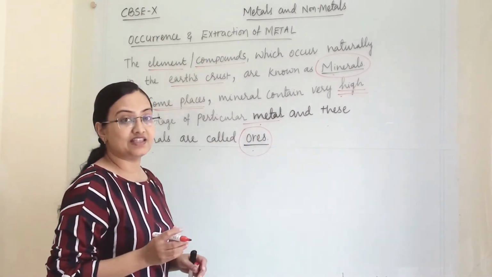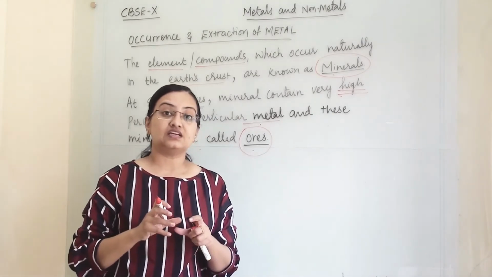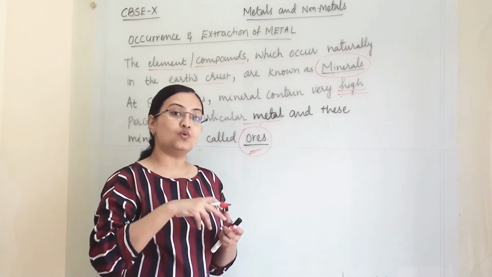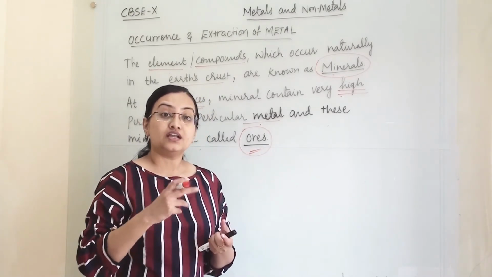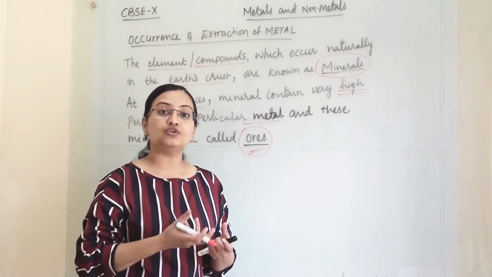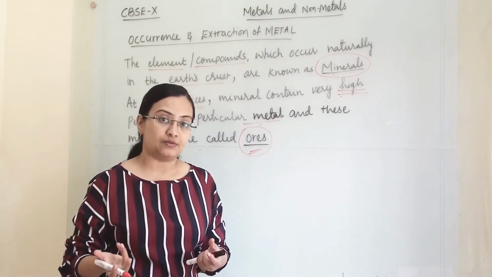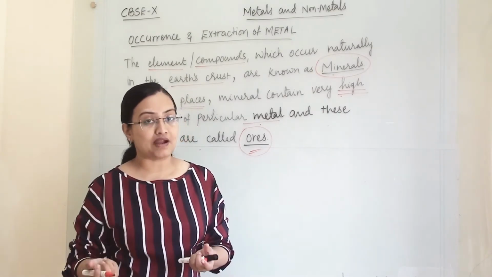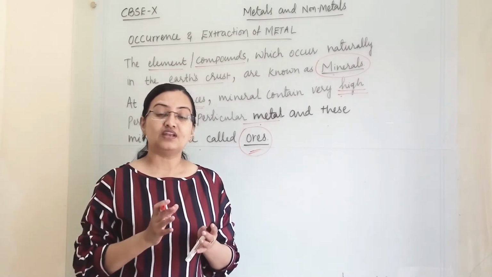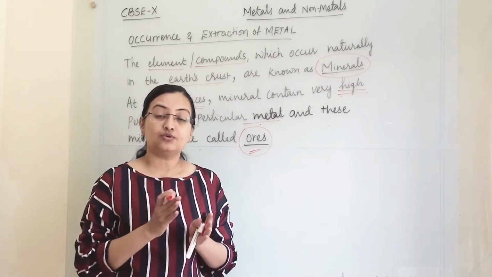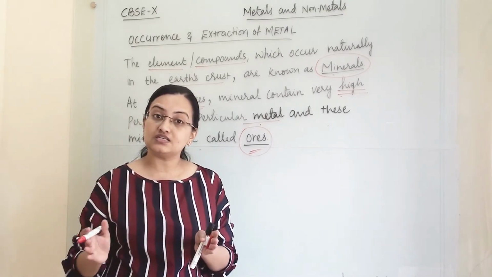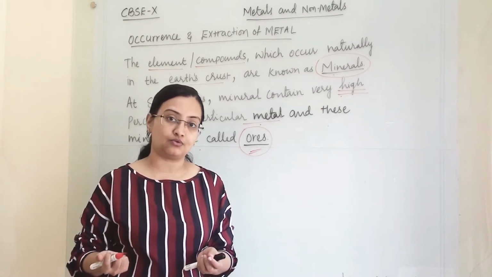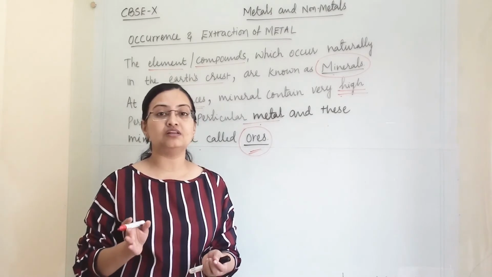Now how will you decide that this metal is present in a very high percentage? When you take that particular ore and extract the metal, it should be profitable to you. The science of extracting metal is known as metallurgy. Whenever you are extracting a metal, the process of extraction is very tedious, very large and very expensive. So if you are getting enough metal from that ore, then only will it be profitable for any person.